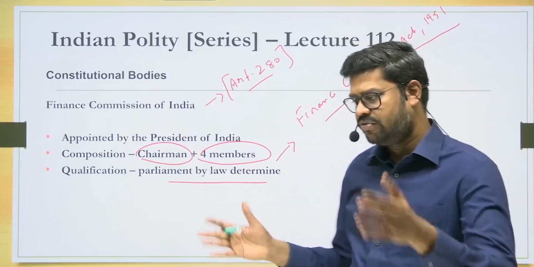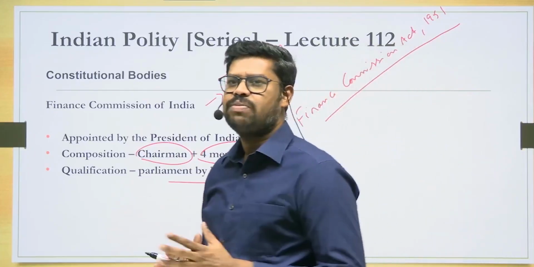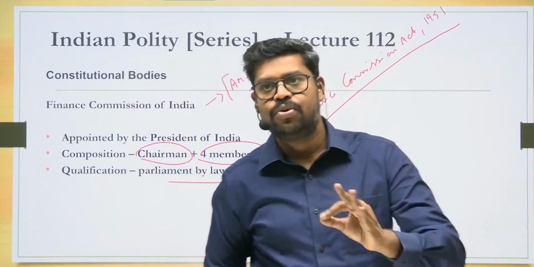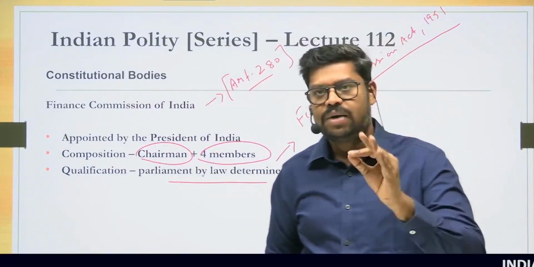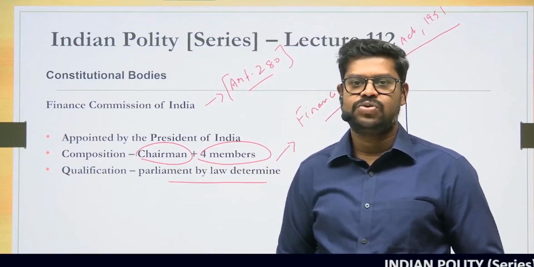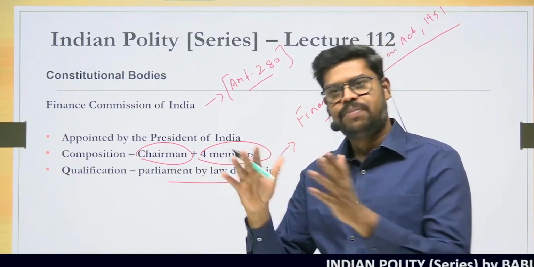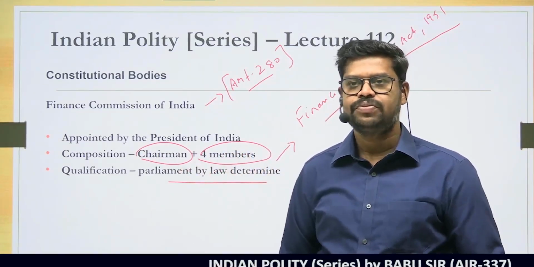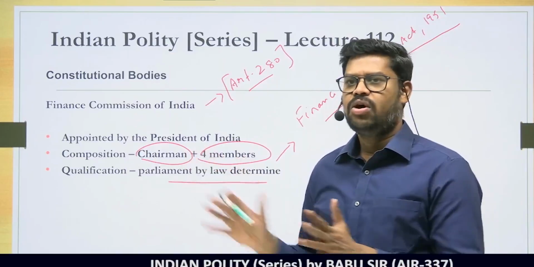So these are all the different qualifications. Roughly, you can remember these things. However, the most important thing is who is supposed to determine the qualification. The qualification is not directly given in the Constitution. It is for the Parliament to make a law, and by that law they can determine the qualifications. Accordingly, the law has also been enacted.